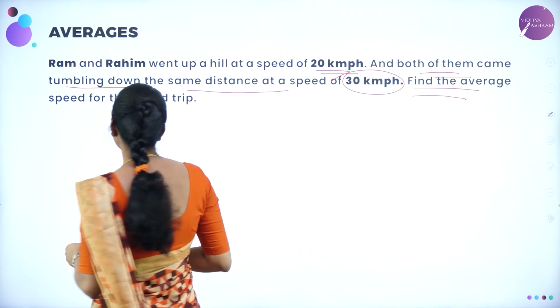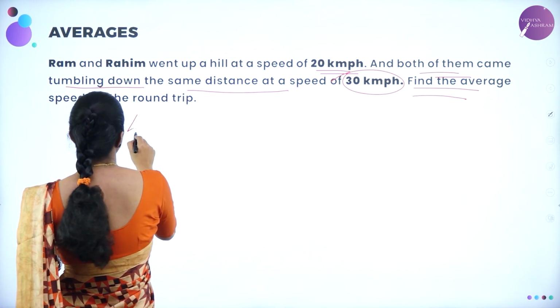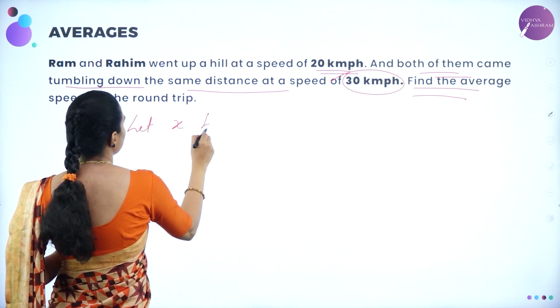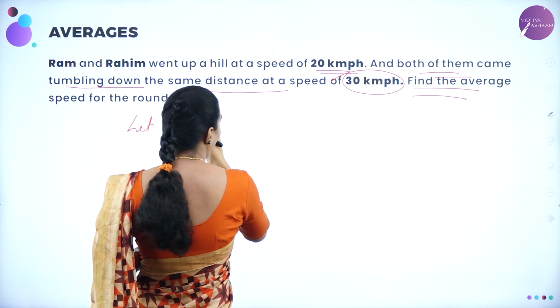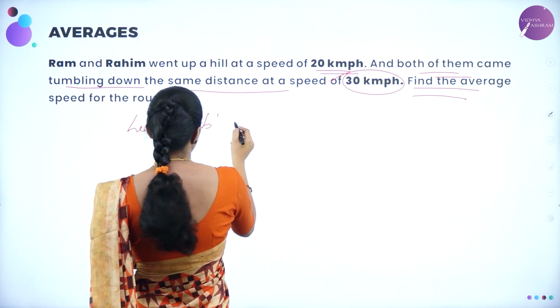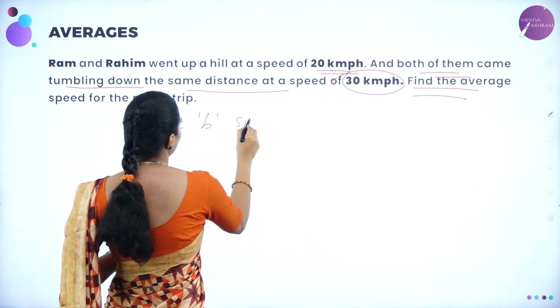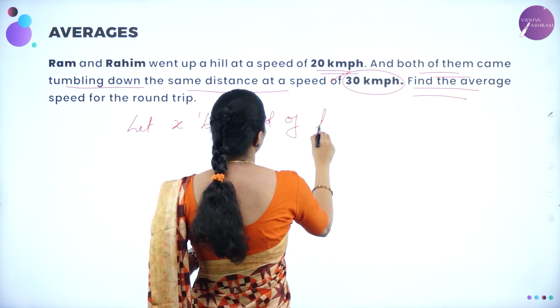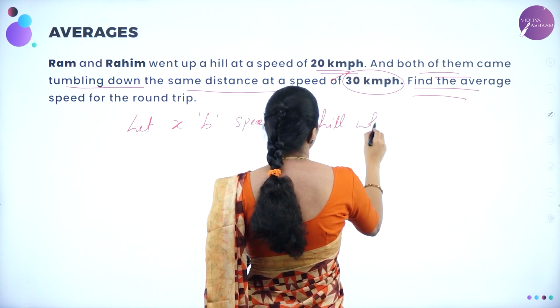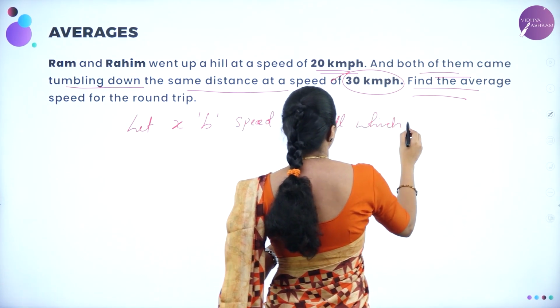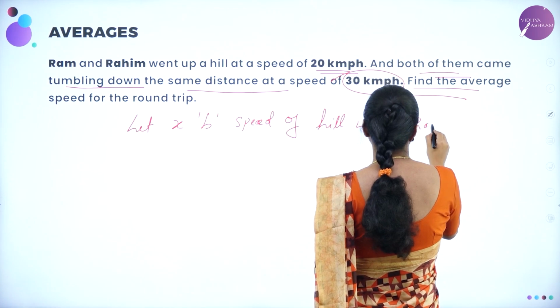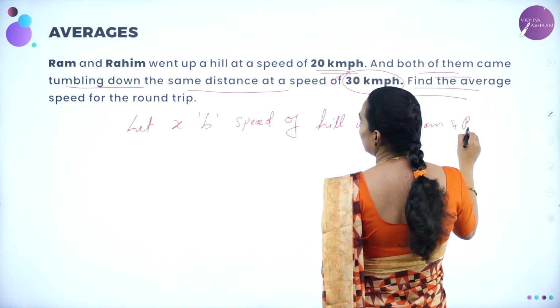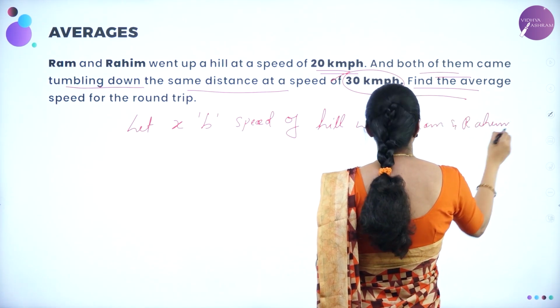Okay. So I am going to take it as, let x be the distance of the hill which Ram and Rahim went.